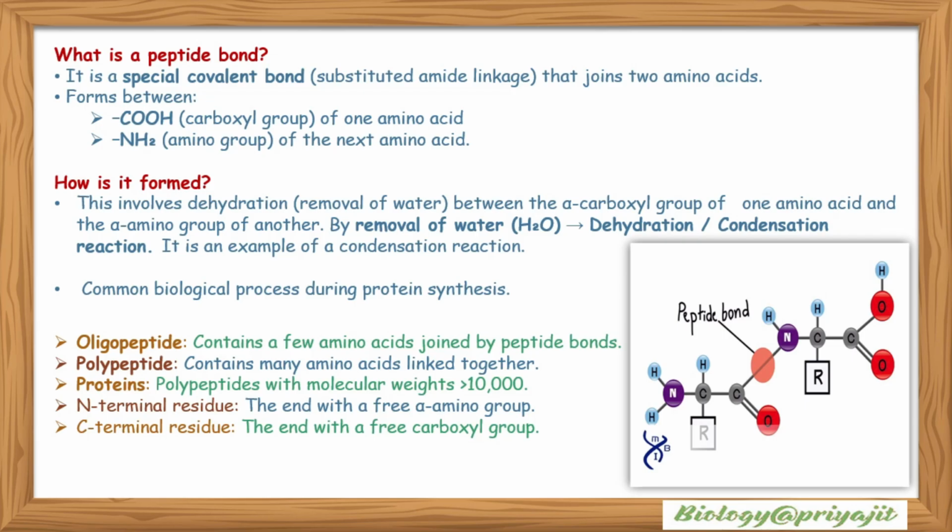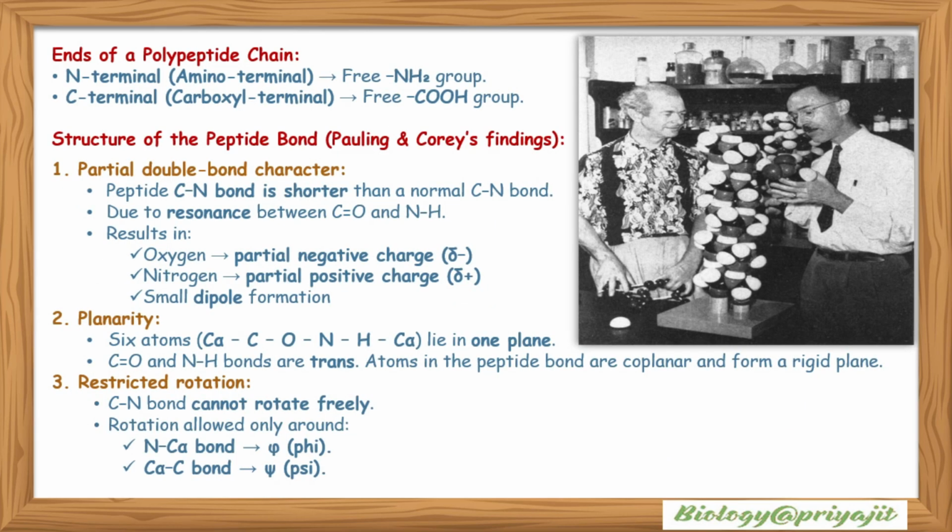This is the image showing the formation of a peptide bond between two successive amino acids. The ends of a polypeptide chain: the N-terminal or amino terminal, which has a free amino group, and the C-terminal or carboxyl terminal, which has the free carboxyl group.